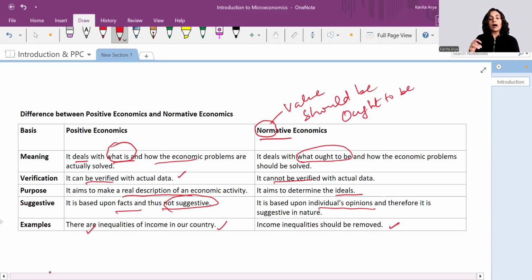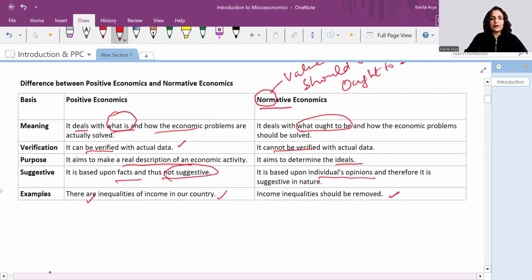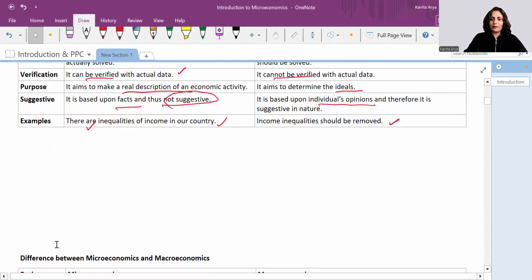When it comes to the pattern of this question in the papers, you may be given 4 statements. Out of these 4, 3 would be on one side and 1 on the other side, and you are to check the odd man out. There can be identification questions also. There can be statement 1, statement 2 questions where one is positive, one is normative, or you may be asked to give an example of positive or normative economics.